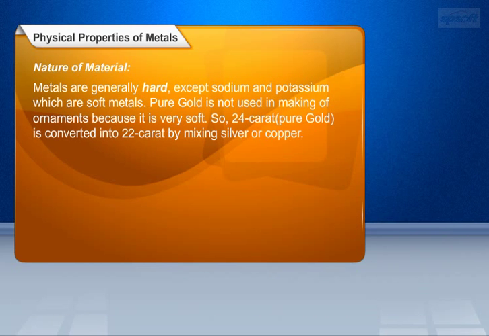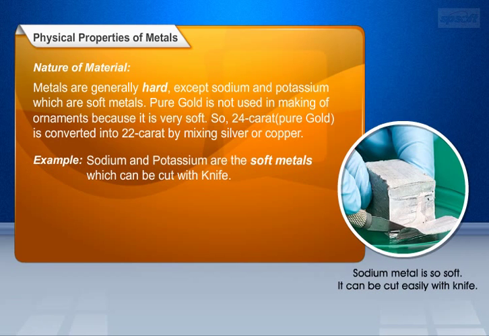Next is nature of material. It could be hard or soft. Metals are generally hard, except sodium and potassium. Pure gold is not used in making of ornaments, because it is very soft. So, 24-carat pure gold is converted into 22-carat by mixing silver or copper. Examples for nature of material are sodium and potassium. These are soft metals which can be cut with knife.